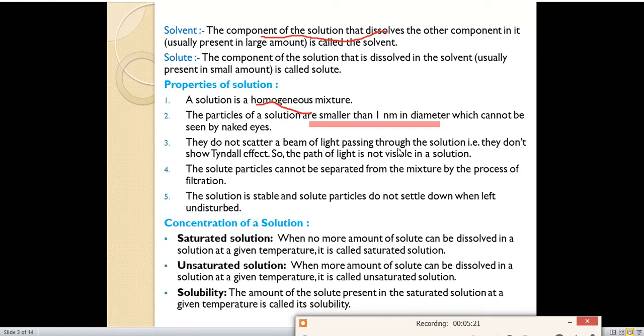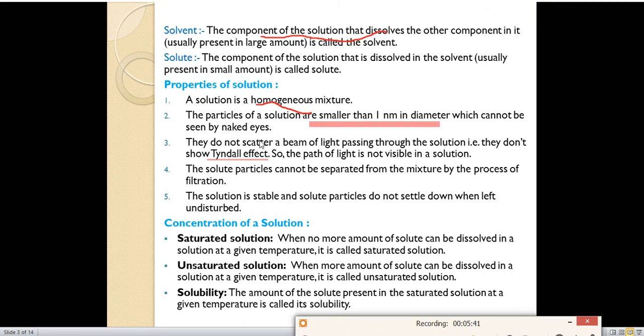The third one is they do not scatter a beam of light passing through the solution. That is, they don't show the Tyndall effect. When you pass a beam of light through a solution, what will happen? The solution will not scatter the beam of light. So it will not show the Tyndall effect, and the path of light is not visible in a solution.